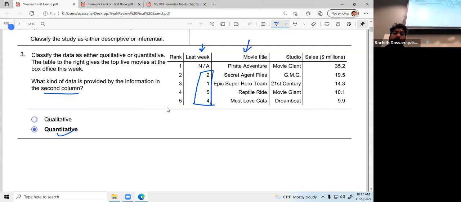This column, it's about something like eye colors or something like that. Okay, no numbers. So this column is going to be a qualitative one. If they ask about the third column, it is a qualitative one. This is also quantitative. This is also qualitative. Okay, clear?